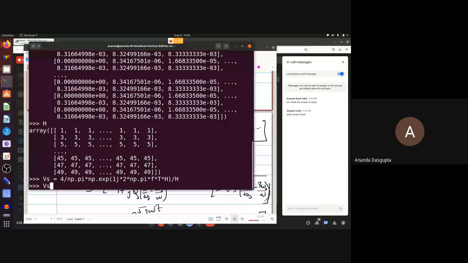Now this gives you a big array. Remember, you have 1,000 different times, and quite a few different harmonic values. All the calculation was done with just one line. It may look a bit complicated, but all you have is 4 by pi in the front, and you're calculating the exponential. This is just j, 2 pi into f, harmonic number into time, divided by the harmonic number. That's all you really need. It's a 2D array of all these values.